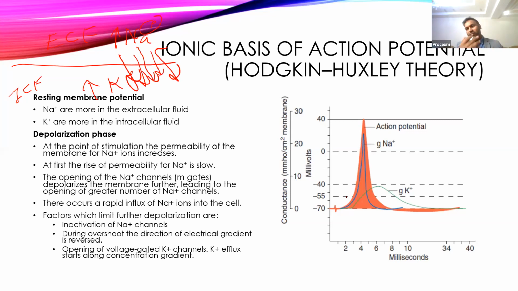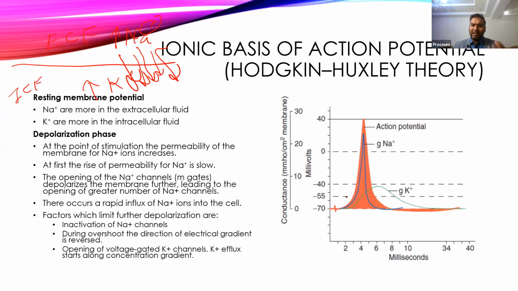Second thing, when it overshoots, the inside will become positively charged and the outside will become negative. That positive charge will repel the sodium ion, so that will prevent a little bit of entry of the sodium ion inside the cell. That is how there is a little less entry once it reaches above zero, because of reversal of the electric gradient. That prevents a little bit, not much, because the concentration gradient is still high, so it's still entering. It is not that the electrical gradient fully reverses the entry, but the speed of entry will be a little bit low.